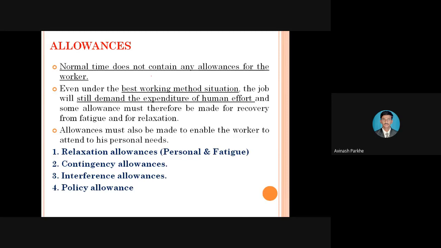But sometimes some operations are very time consuming. That operator has to work on that machine continuously for 2 to 3 hours. But in between those 2 to 3 hours, we have to provide different types of allowances, because normal time does not contain any allowance for the worker. Normal time represents the time required to perform the operation only. For example, 2 hours are assigned, so 2 hours is equal to normal time.